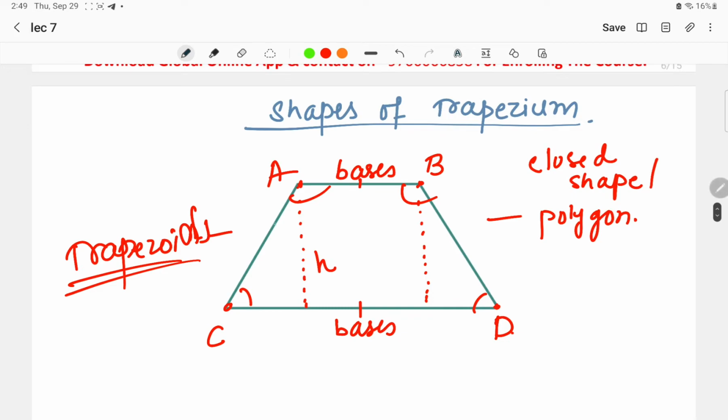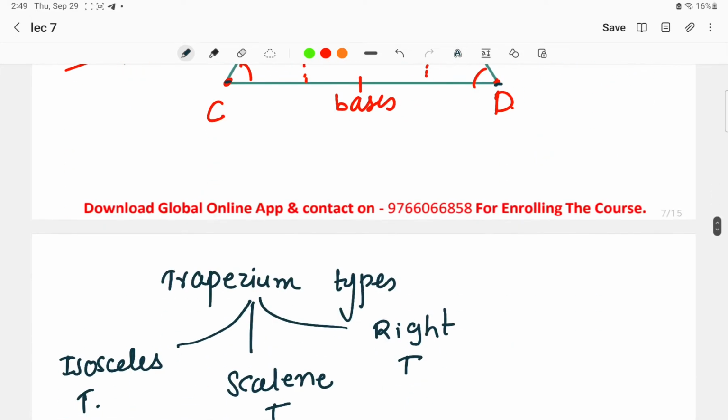The legs mean the sides that are not parallel to each other, that is, AC and BD. If these sides of the trapezium are equal in length, that is, the length of AC and BD is the same, then that is called an isosceles